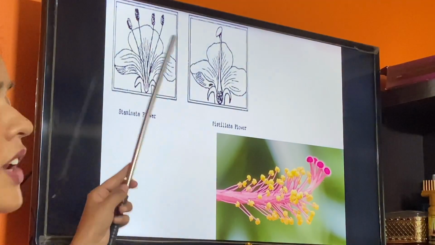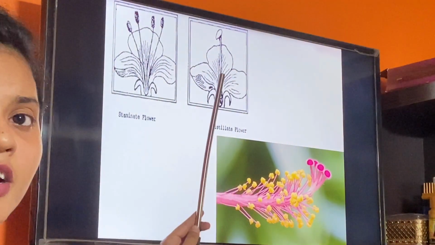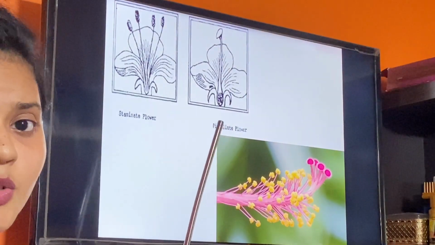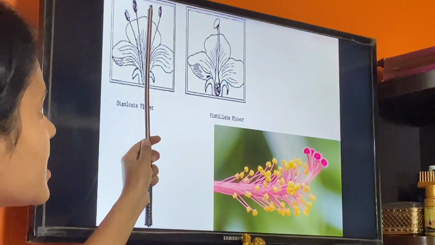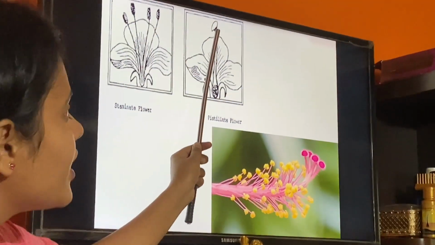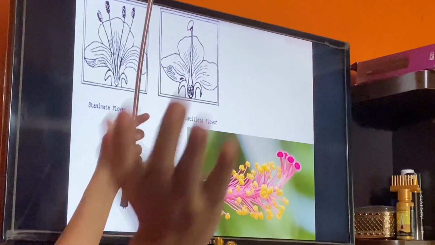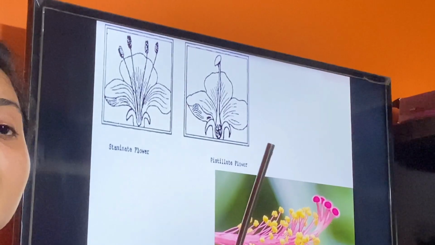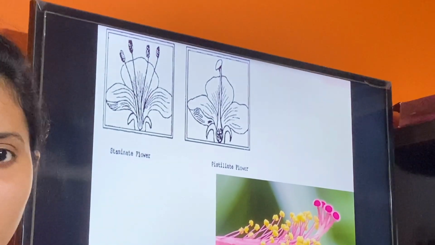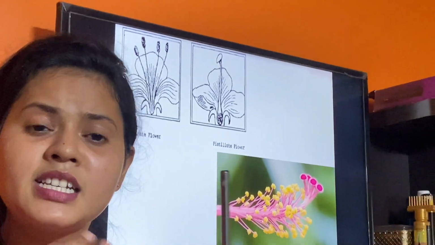In case of these flowers, the male flower is different, the female flower is different, and both are on different plants. So what should happen? The pollen from this male flower has to go and reach the stigma over here. It cannot go simply by itself, so it requires some agents, and these agents are wind, water, insects.